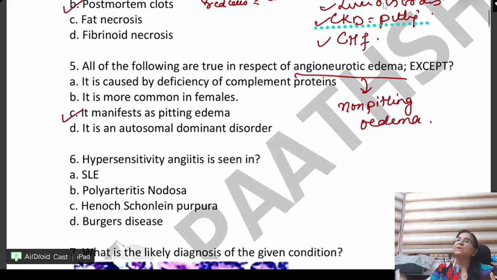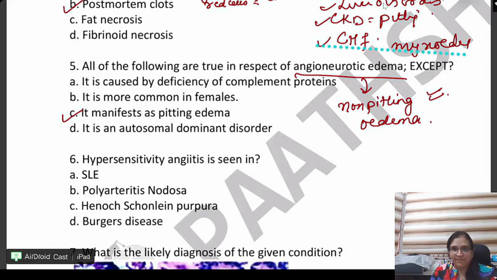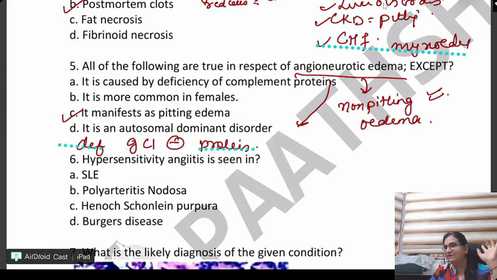But beta, in the rest of the conditions, angioneurotic edema, mixed edema, there we see non-pitting edema. So who will tell me? We have done it in the last class. Inflammation. Angioneurotic edema is due to deficiency of what? What protein? Deficiency of C1 inhibitor protein, complement regulatory protein. Remember the chart that I gave you? C1 protein, C1 complementary protein. Does everyone remember the chart?